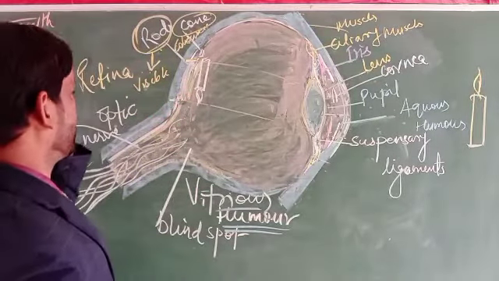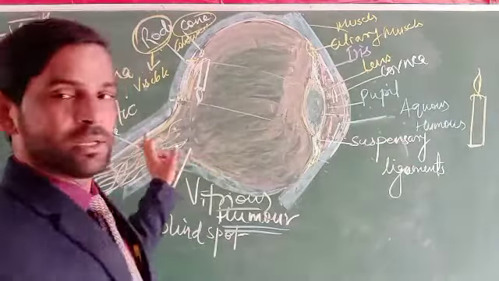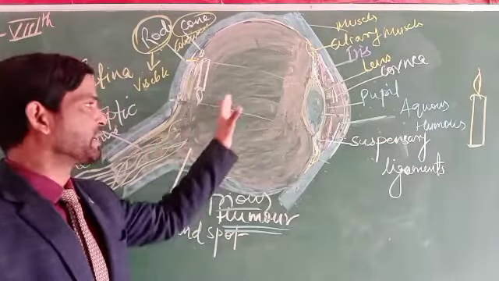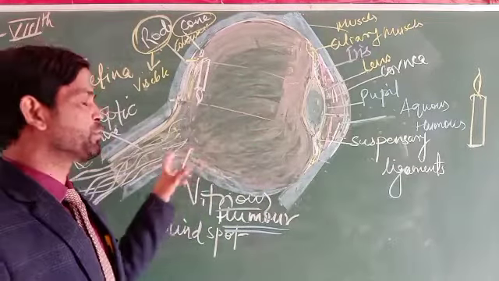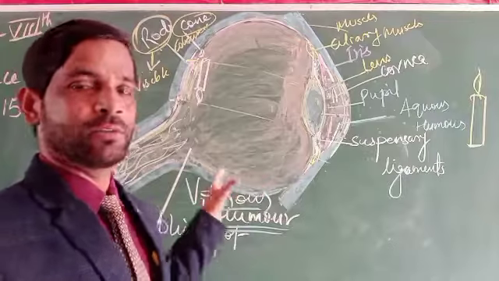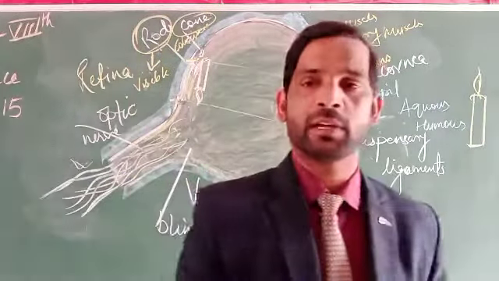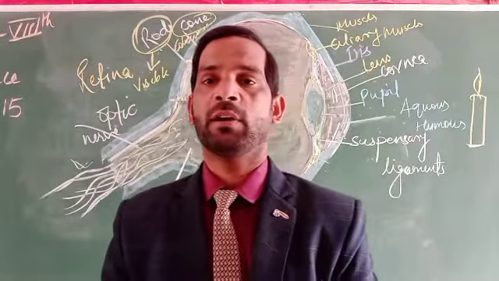It is placed by the help of the optic nerve. What is the optic nerve? This is the sensory nerve by which the information collected onto the retina is transferred to the brain. The optic nerve plays an important role in transferring the information in the form of a pictorial representation.